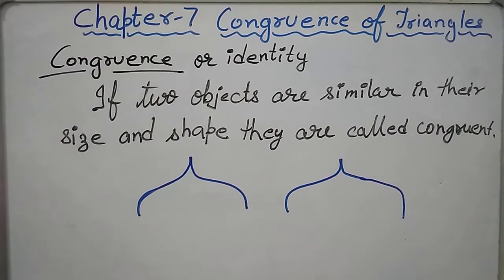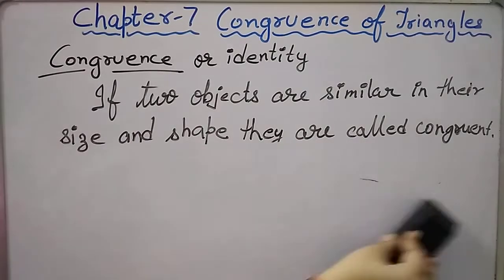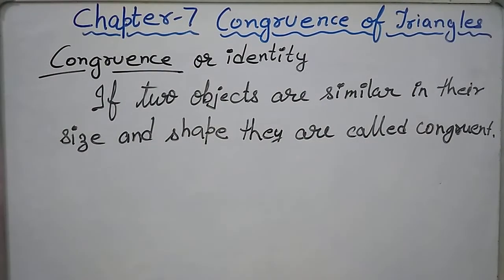So that means if two objects are copies of one another, they can be congruent.